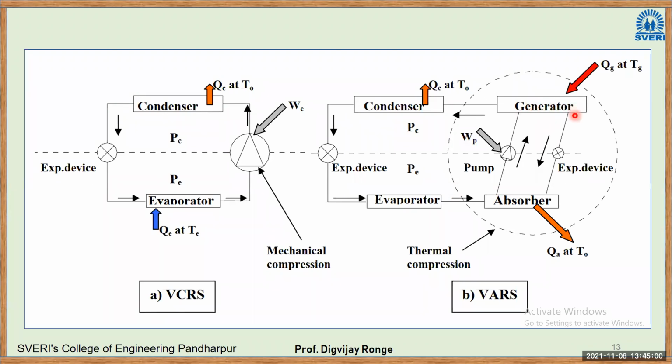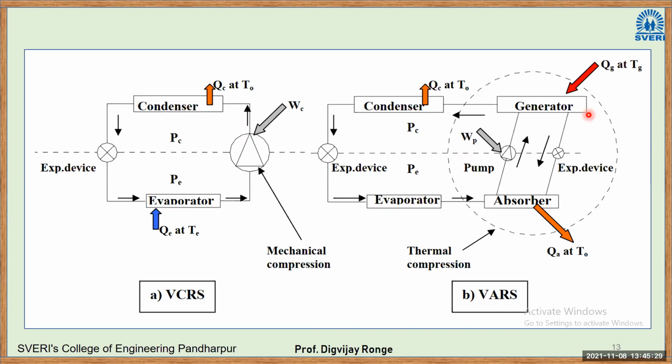So that weak solution again passes to the expansion device and again back to the absorber. Refrigerant is separated and passed to the condenser, where it converts into liquid, then its pressure is reduced in the expansion device. So low temperature, low pressure refrigerant is passed to the evaporator, in which heat is extracted, our objective gets completed, and then the cycle will repeat.